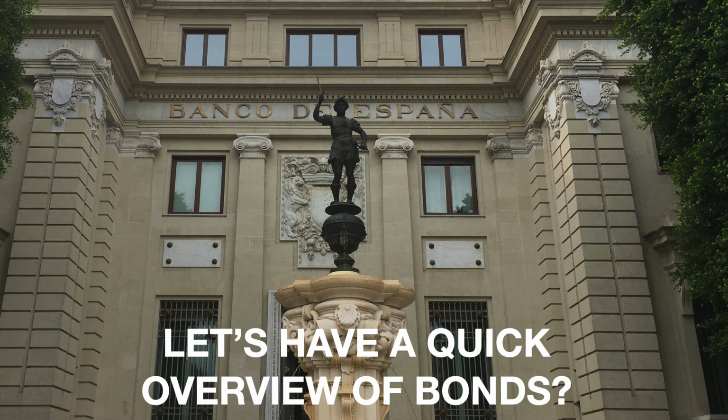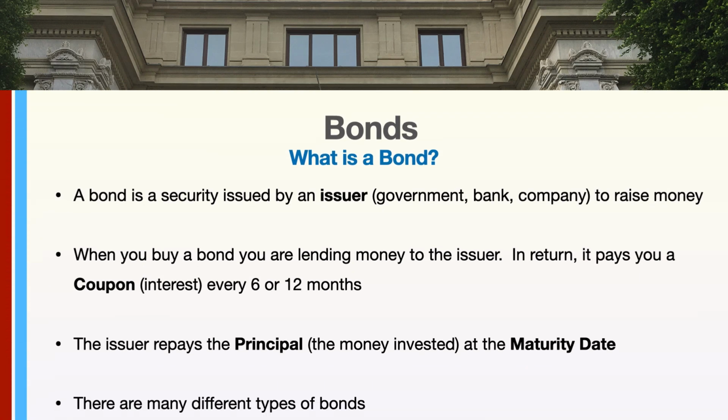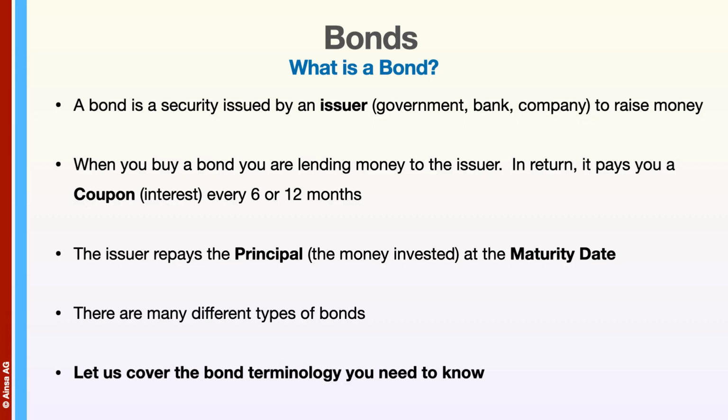Let's have a quick overview of bonds. What is a bond? A bond is a security issued by an issuer to raise money. The issuer can be a government, bank, or company.